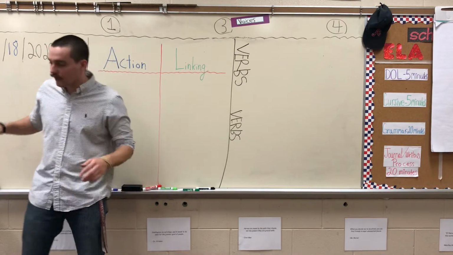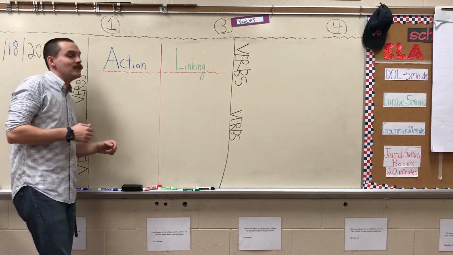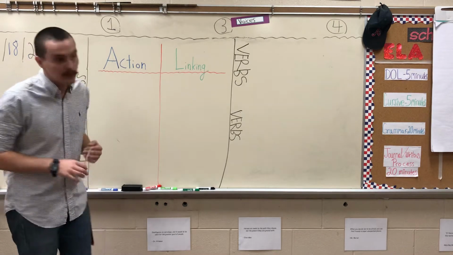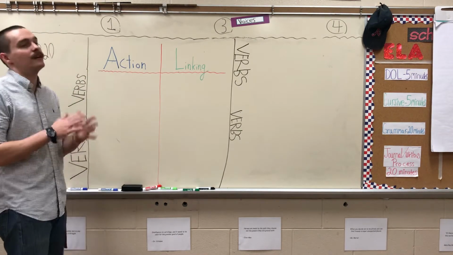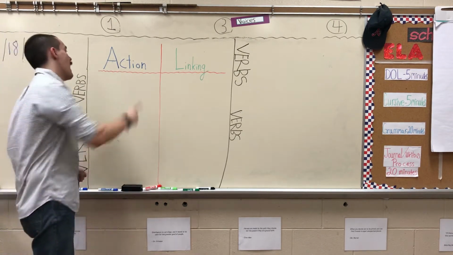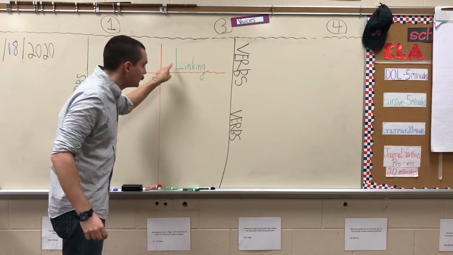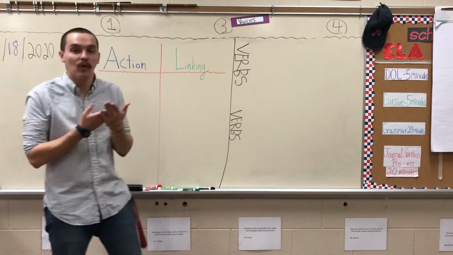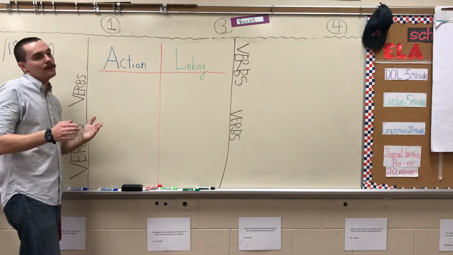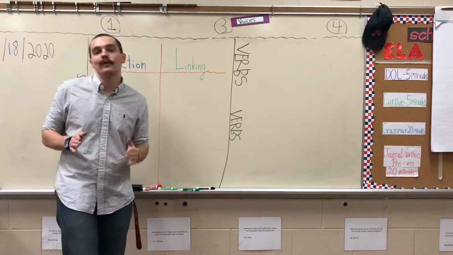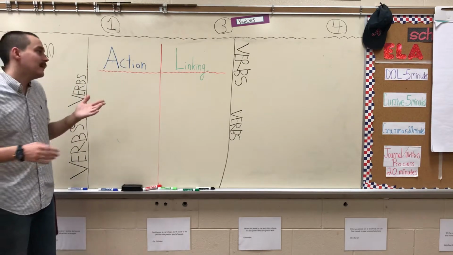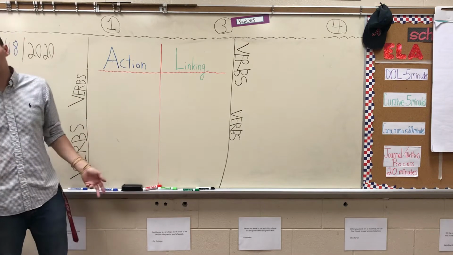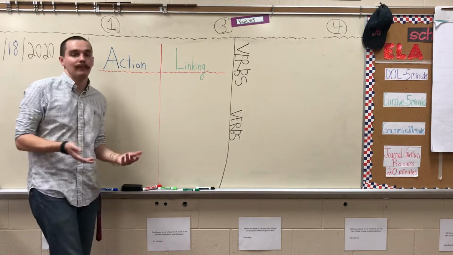So, first of all, today we are going to be looking at the 2 types of verbs that you're going to have to be familiar with. You're going to have to get to know. You have action verbs and you have linking verbs. And I'm going to start, of course, with action because they are the most commonly known verbs out of the 2. Linking, like I said, is going to be near the end of the video, or the second half of the video, but we're going to start with action.